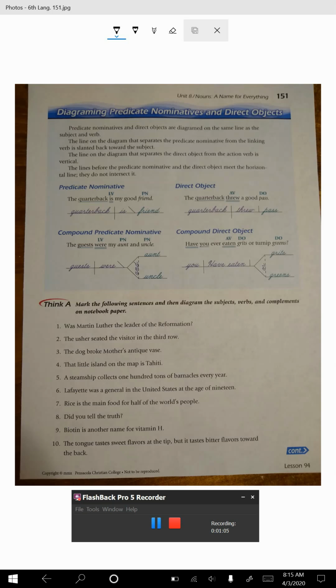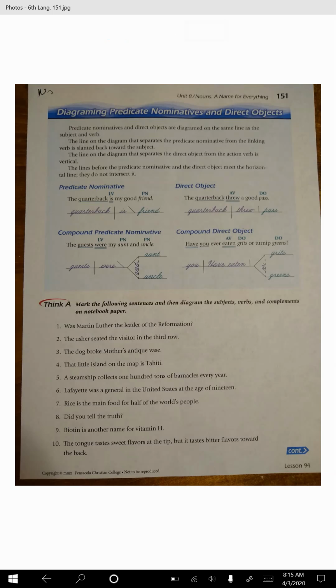Up to this point, we've talked about nouns a lot, but we've always talked about nouns as being the subject of the sentence. Also, we've talked about them as being what we call objects of the preposition.